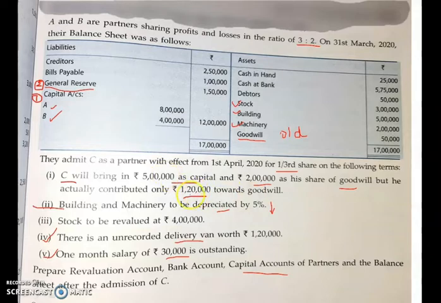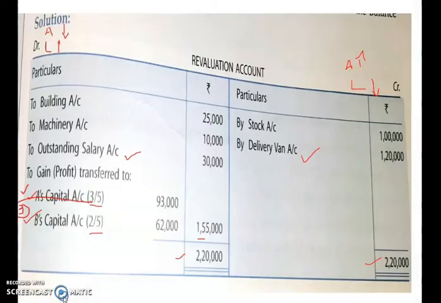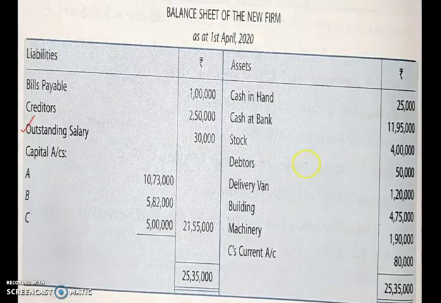So 5 lakh plus 1,20,000 means 6,20,000 will be added to this amount, added to 6,75,000. So how much is your bank balance? The new firm's bank balance is